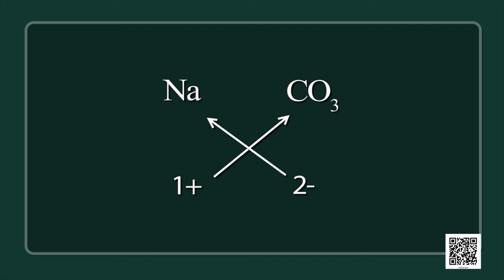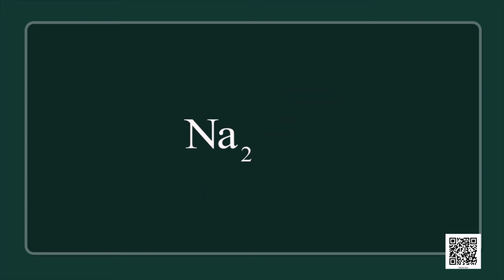We will write Na and below it 2. Now as we have a polyatomic ion, put a bracket first and then write CO3. Then write outside the bracket of CO3 the number 1. As I already told, no need to write 1. So we can simply write Na2CO3, removing the bracket. Let us take one more example so that it is more clear to you.